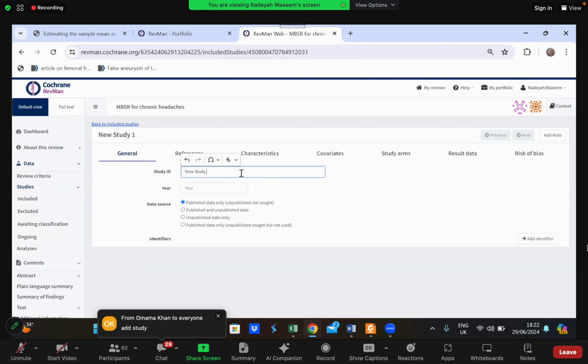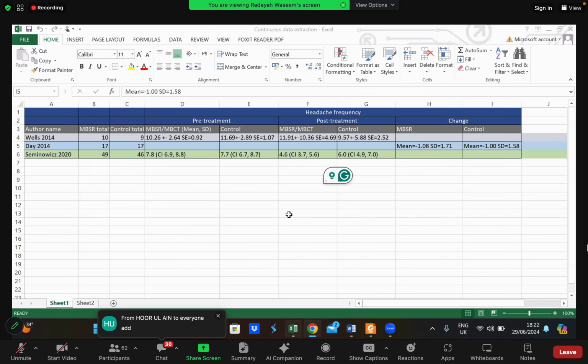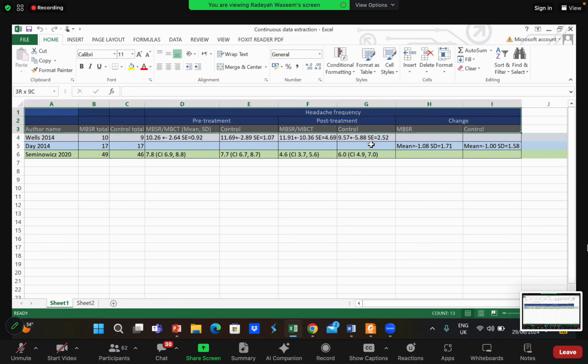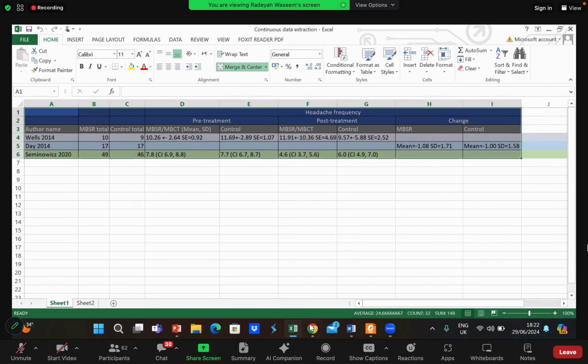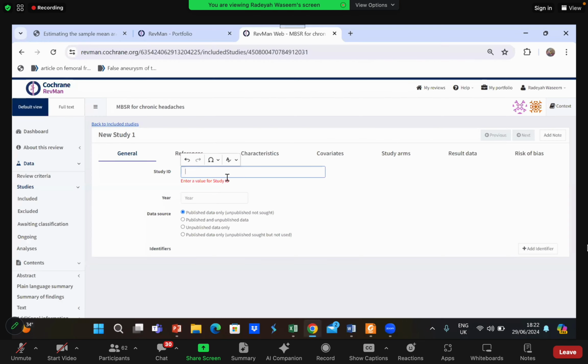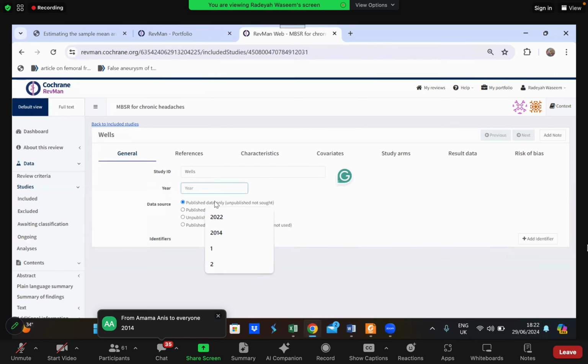Okay, now can you guys tell me the name of the first study from the data extraction sheet? I want you guys to take a snapshot of the data extraction sheet. Just this part. Take a snapshot of it. And now you guys will guide me. What is the first study? Can you guys tell me the name for the first study? Wells. Okay. Year 2014.